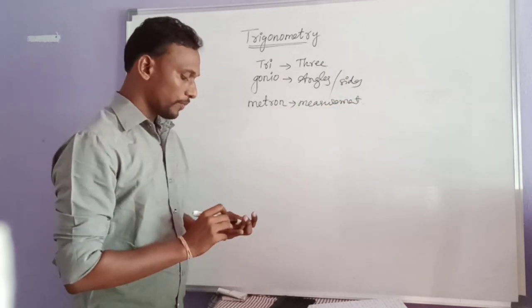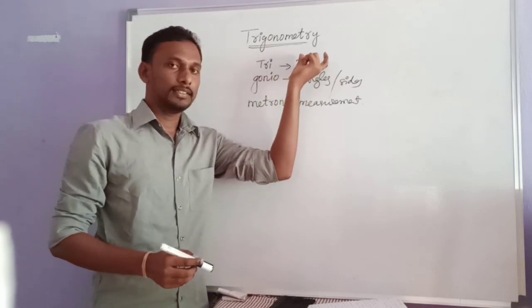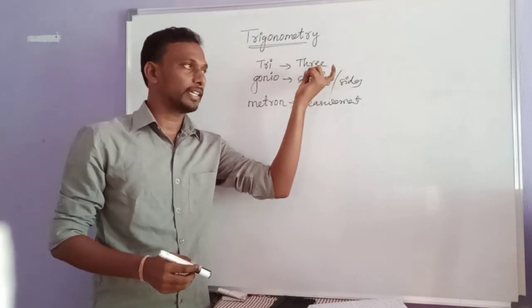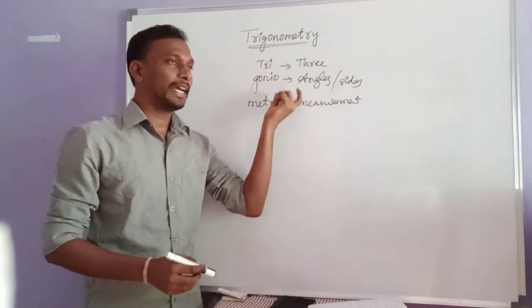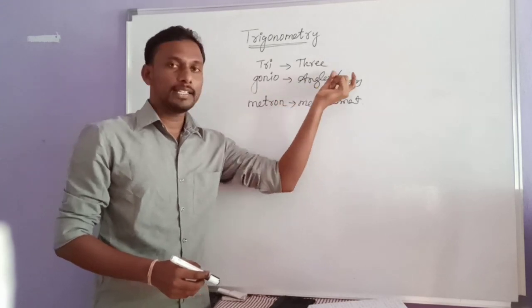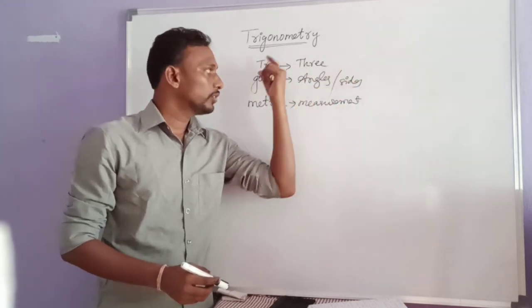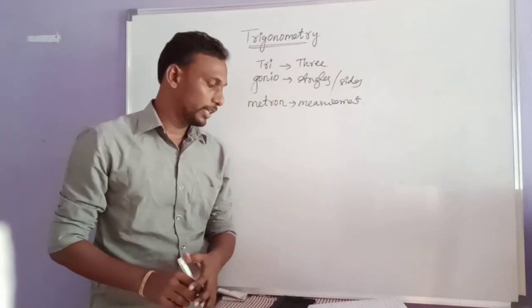So finally we can say that for triangles we have 3 sides and 3 angles. The relation between the angles and sides of these triangles is nothing but trigonometry.